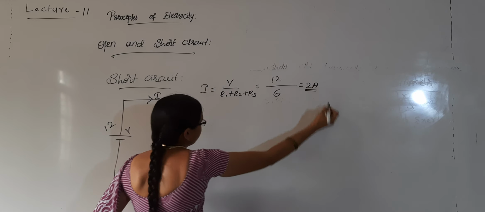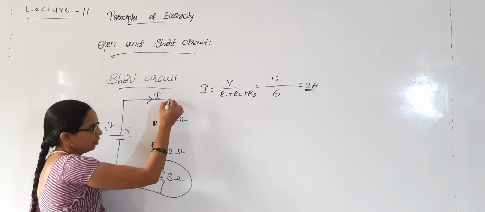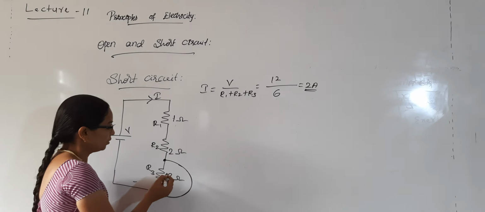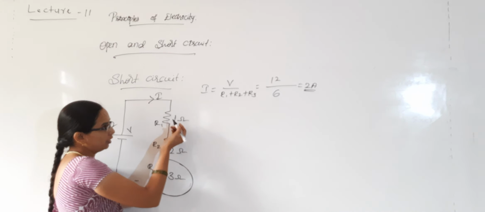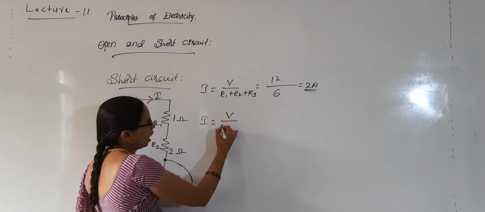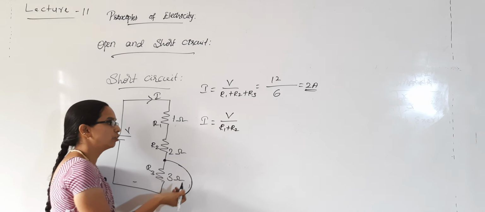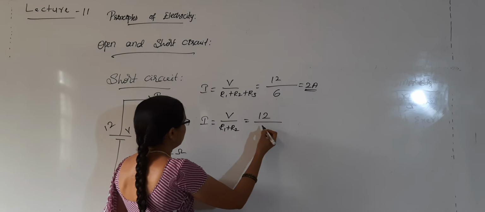If I make a short circuit here in this terminal, what happens? Short circuit is 0 resistance, so the current will come up to here and choose this path to flow. No current flows here. That time this is considered as 0 resistance. The current in this circuit will be V by R1 plus R2, because R3 will be 0 because of the short circuit. A short circuit possesses 0 resistance. Then 12 by 1 plus 2, which is 3, so 4 amperes will be flowing in the circuit.